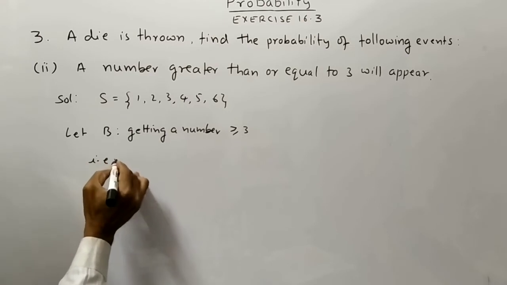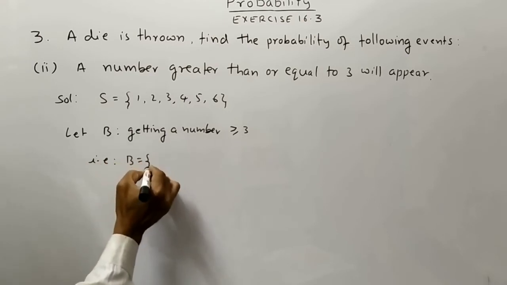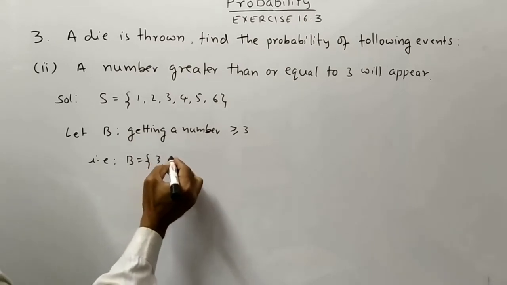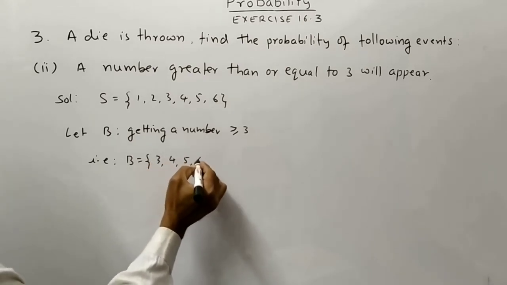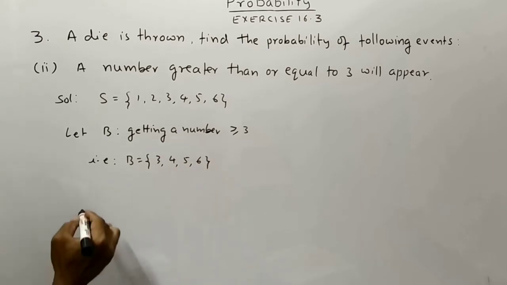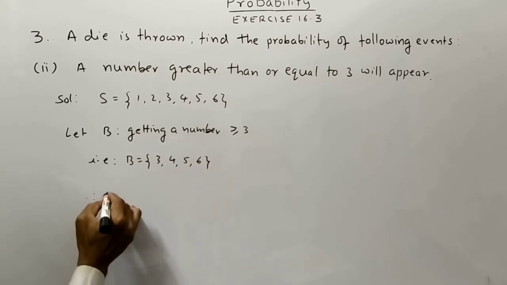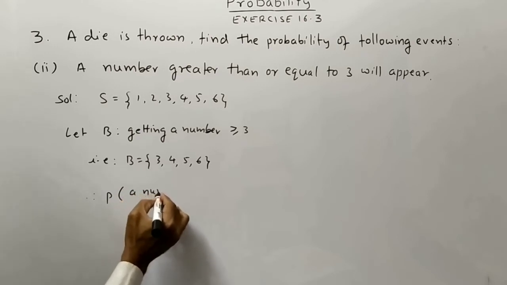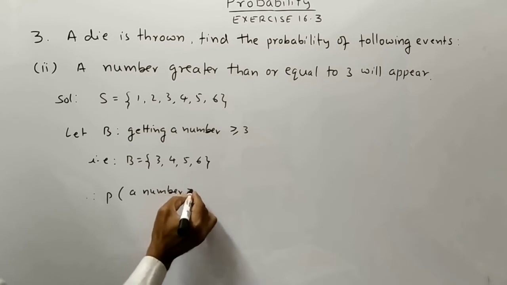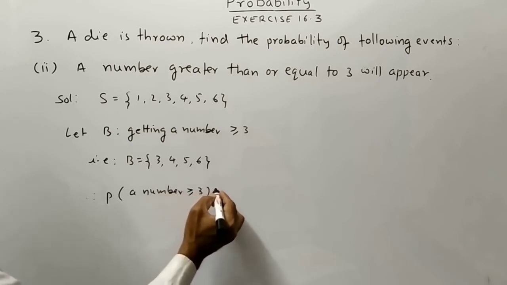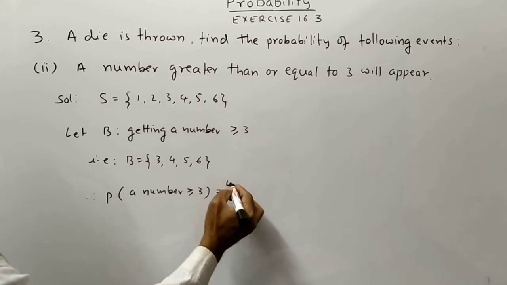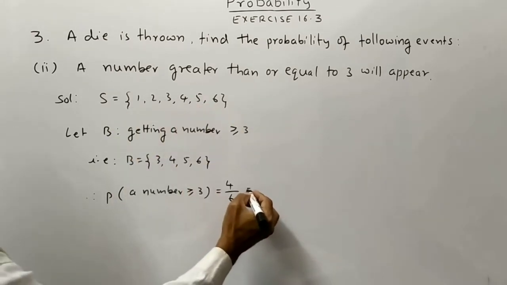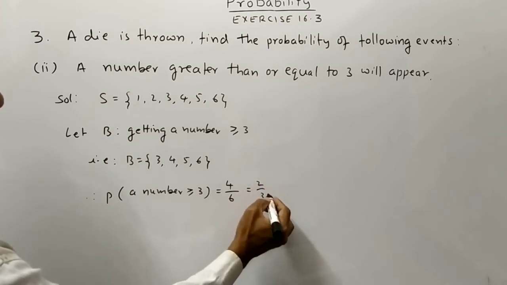That is, set B is equal to the set with elements 3, 4, 5, 6. Therefore, probability of getting a number greater than or equal to 3 is equal to 4 divided by 6 is equal to 2 by 3.